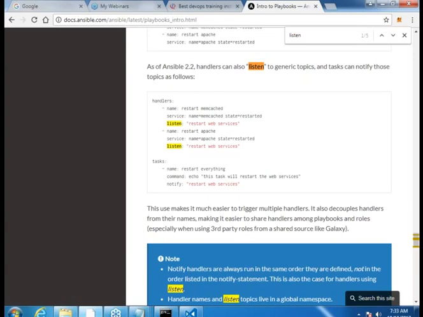The two handlers have different names, but if you see, they are listening to the same name. Listen is equivalent to whatever has been notified. So this is the way where you can publish one event and subscribe to multiple handlers. For example, you want to do a series of actions, restarting not only one thing but multiple things. This generally will not have much usage, but even if it has to be done, it is not difficult. You just have to add one more listen. But remember, this works from Ansible 2.2. If you are on earlier versions of Ansible, this was not present. This is a feature which is given from Ansible 2.2.